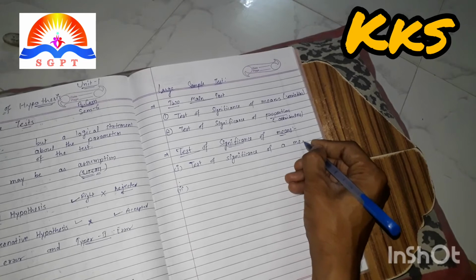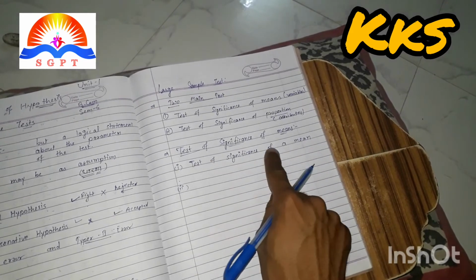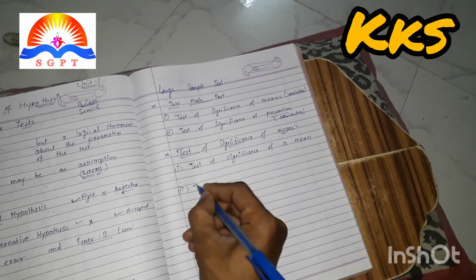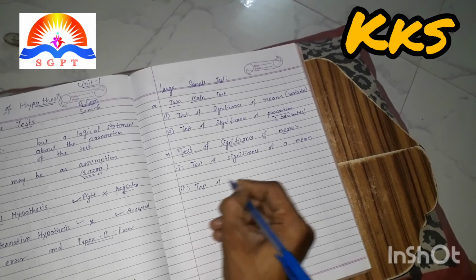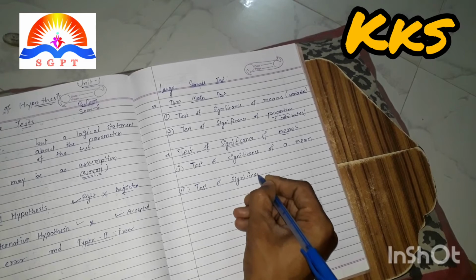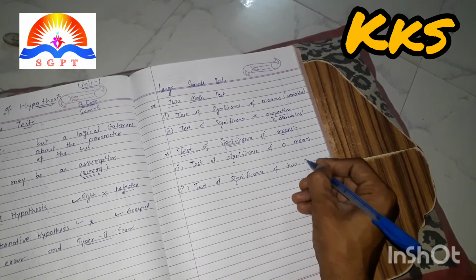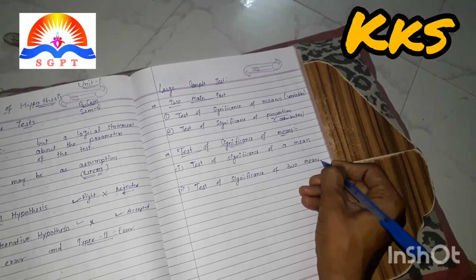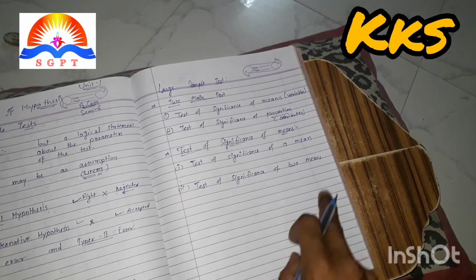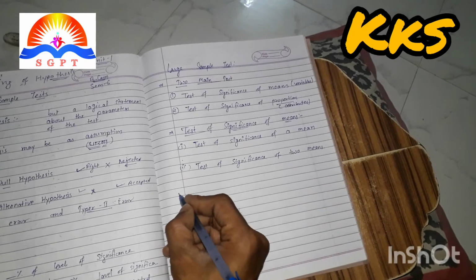If a single mean is given and that is tested through the large sample test method, then that is called test of significance of a mean. Now, test of significance of two means: more than one mean, it means two means are given.